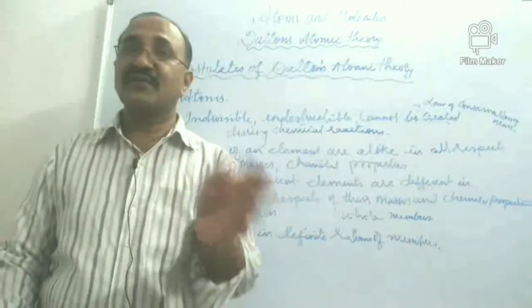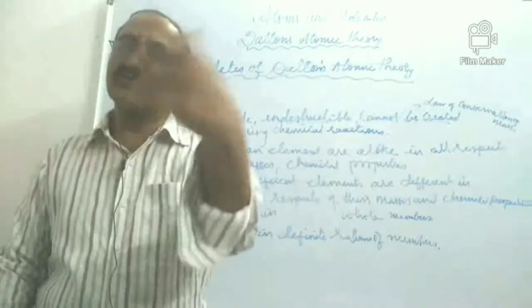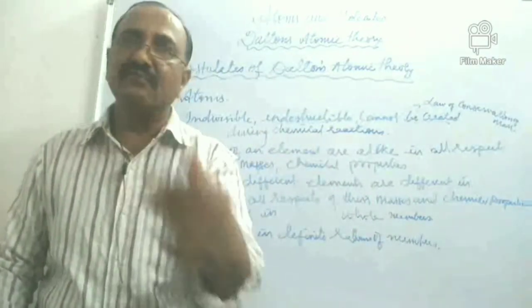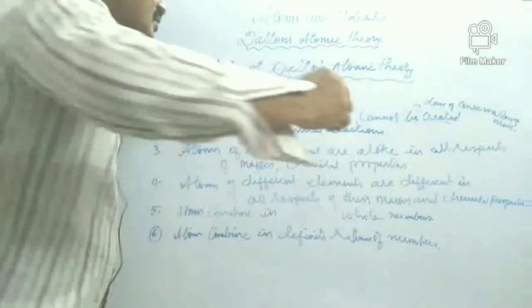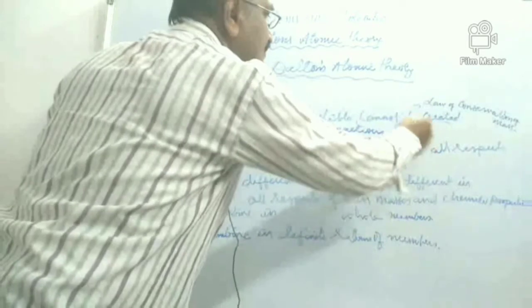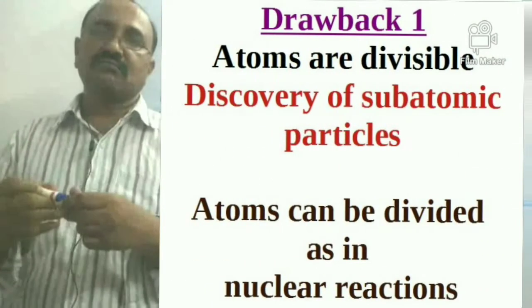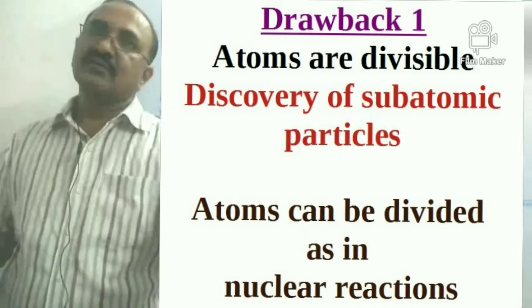Later on, they were named electrons, protons, and neutrons. So the divisibility of the atom, the indestructible property of the atom, was gone, or has to be discarded.